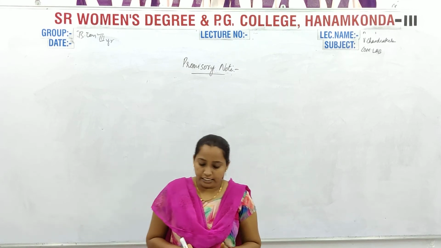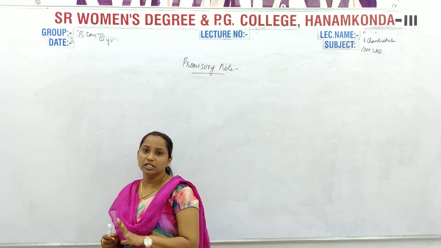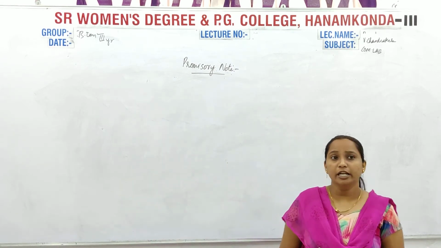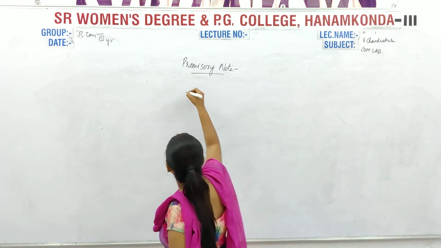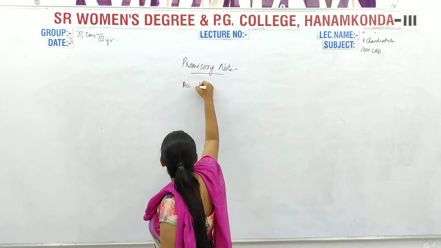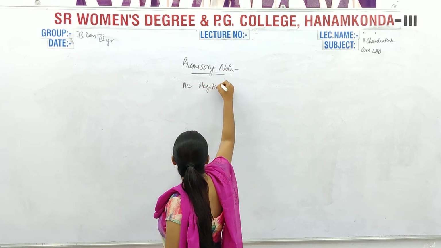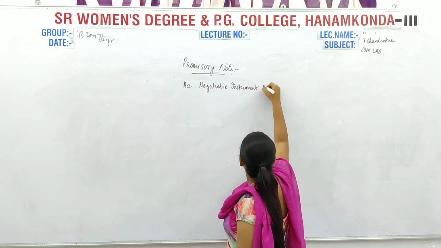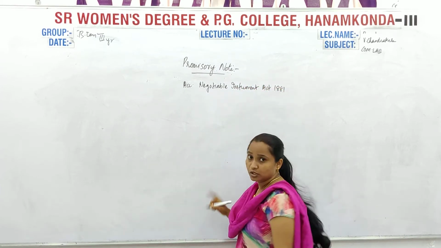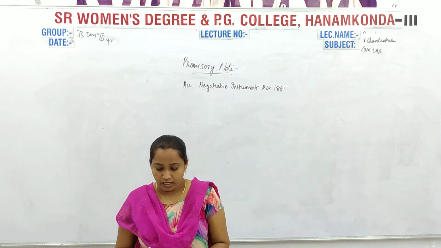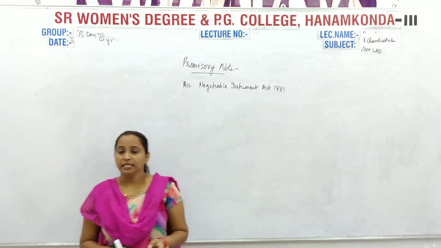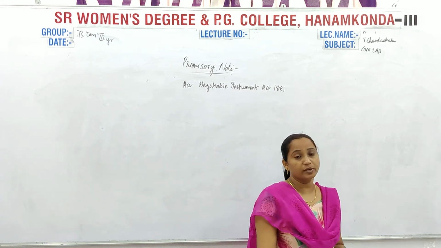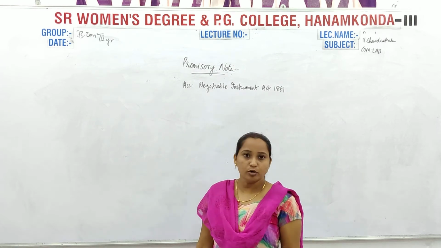It is given in the Negotiable Instrument Act 1881. According to the Negotiable Instrument Act 1881, this definition is given. A promissory note is an instrument. We say financial documents are instruments, that's the reason it is a negotiable instrument.